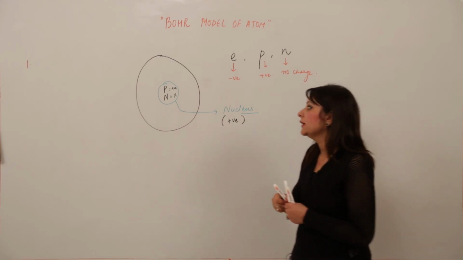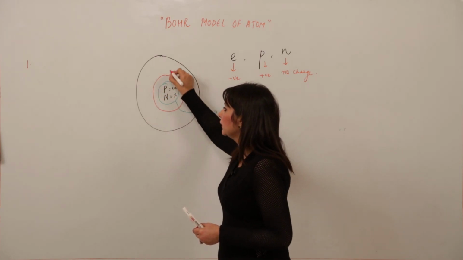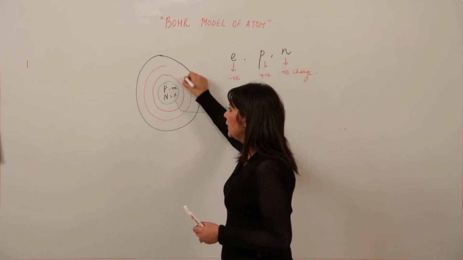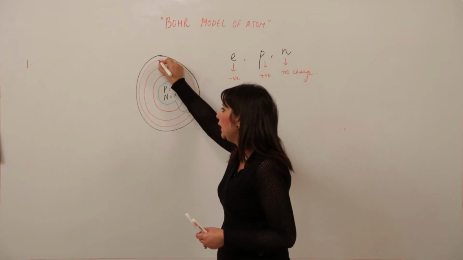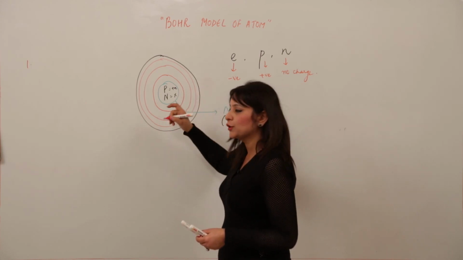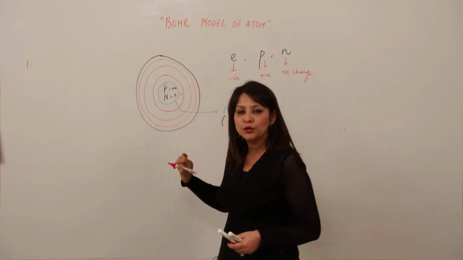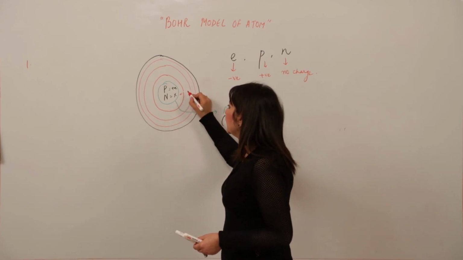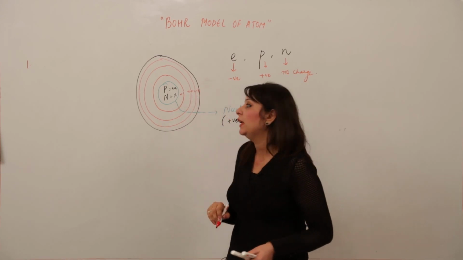Then he explained that outside the nucleus there are shells present. Shells can be as many as we can make. We name them as follows: the first shell, which is closer to the nucleus, is written as 1, that means n. N corresponds to the number of the shell. 1, the second is 2, third is 3, and we can even use alphabets for that.